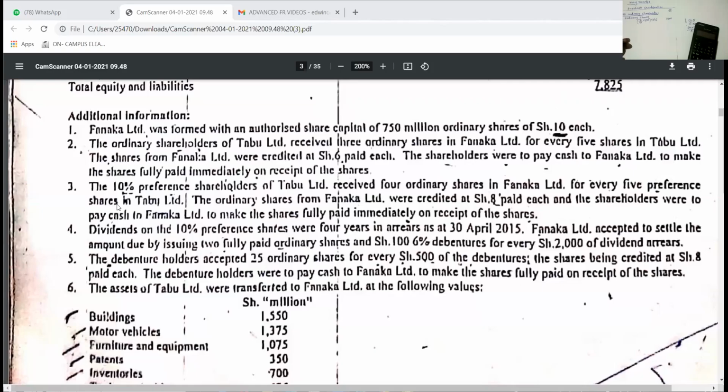Then we go to the next additional information, number 3. The 10% preference shareholders of Tabu received 4 ordinary shares in Fanaka for every 5 preference shares in Tabu. So like now here, you know that Tabu is the one being compensated. He received all ordinary shares.